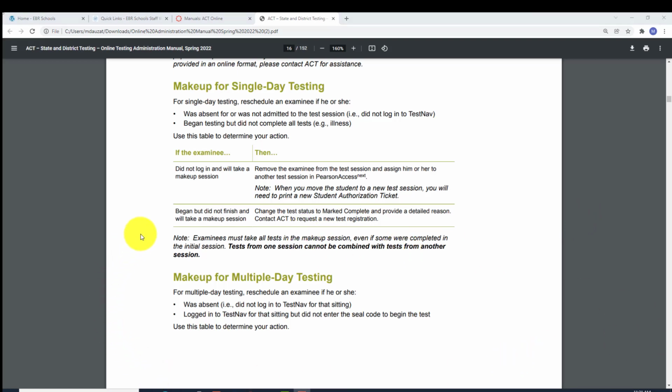All right, just a reminder where it says the note, examinees must take all tests in the makeup session, even if some were completed in the initial session. Tests from one session cannot be combined with tests from another session. So just like paper testing from previous years, if a student took one test, got ill, and went home, then when you did the makeup, the student had to take all 4 again. Okay, so that's what that's saying.